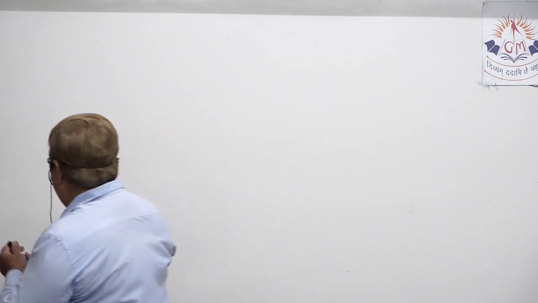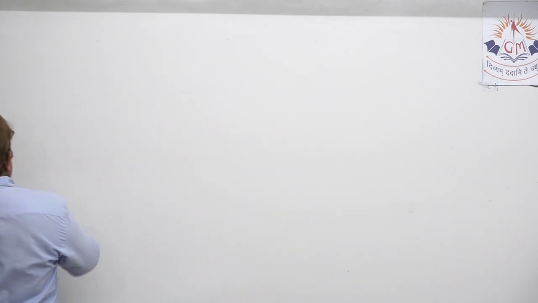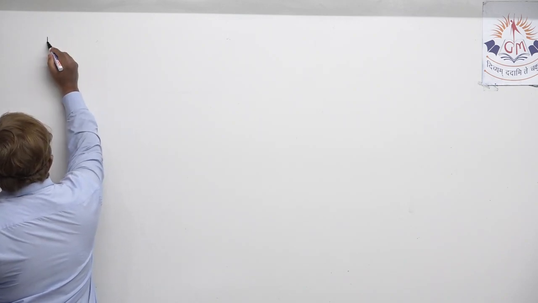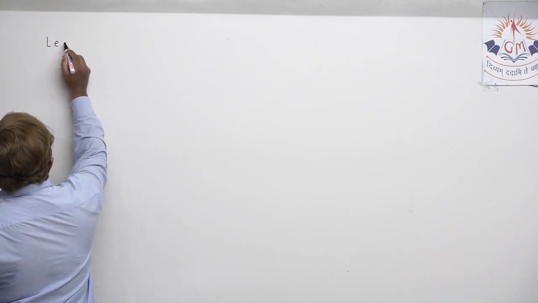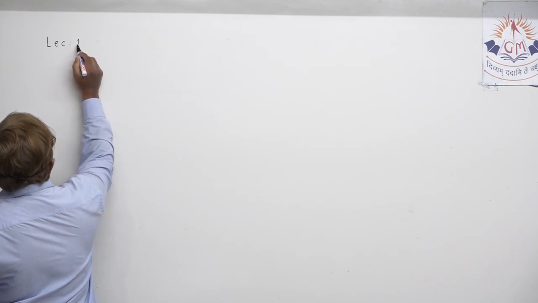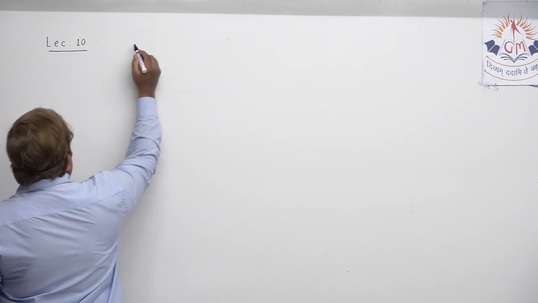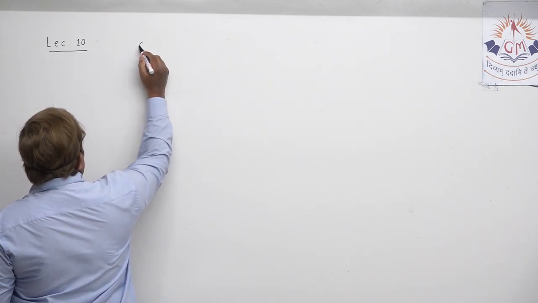So today, as you must know, you discussed yesterday the chlor-alkali process in our lecture number 9. Today, in our lecture number 10, we are going to discuss more about other salts.